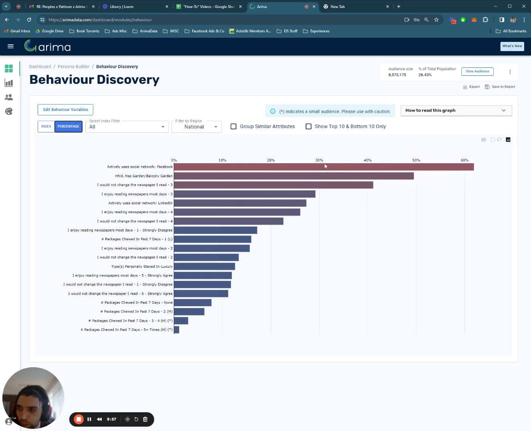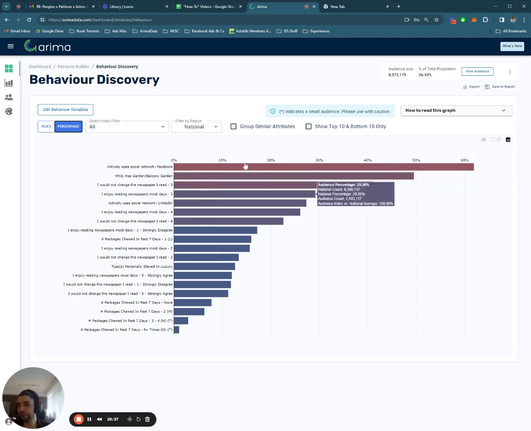So the way to read this is you hover over and you can see actively uses social network Facebook. So 61.9% of our audience have answered a survey question indicating that they actively use Facebook. We can get a national count, which is 19 million out of 33 or close enough. The national percentage is 61%. And then the audience count is 5.3 million out of our 8.5 million audience size. About 5.3 million of our audience actually report to actively be using Facebook. Finally, we have a comparison against the national average, which is 100%. It's bang on. So you could say that cat owners use Facebook just as much as anybody else.